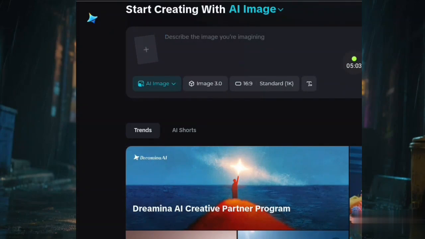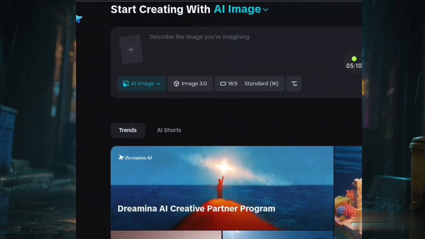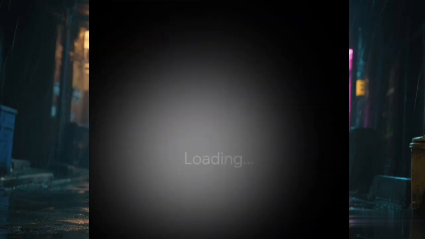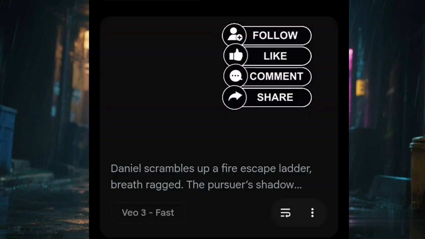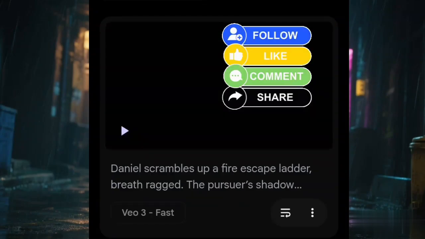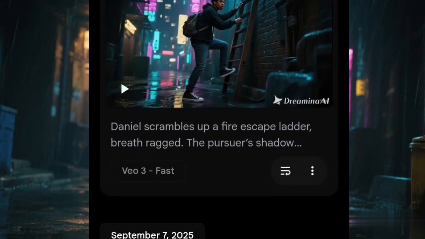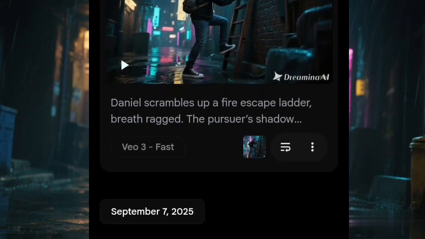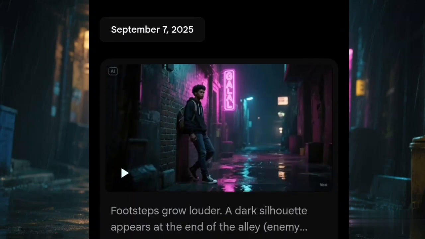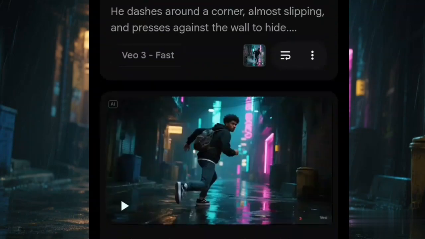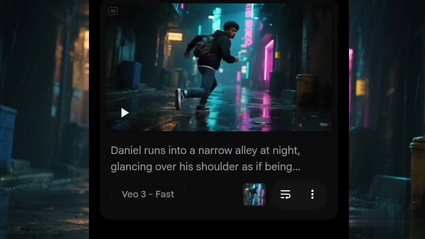Okay, so let's quickly move over to step 3 of this video so that we shorten this tutorial and it's not too long. On our step 3, we'll be using VEO3 to generate all our videos, and I'll show you how I did it. Here is the VEO3 environment, and everything here, I generated from this place. Look at the videos that I generated using VEO3, which are the same videos that you watched previously. You can see every one of them here.